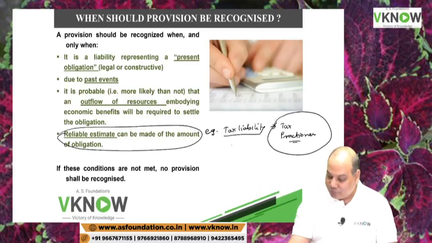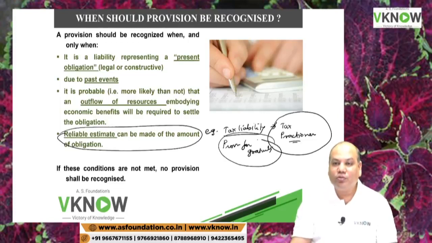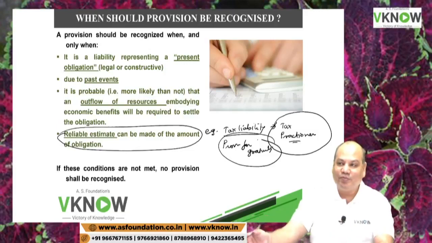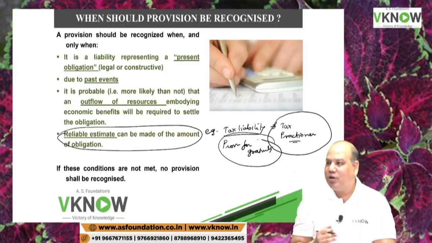Do you know that? Simple example, provision for gratuity. Again, not a part of this chapter, but easy for understanding. What we do? We take the help of an actuary who is an expert in that field. He tells me that this is your liability.